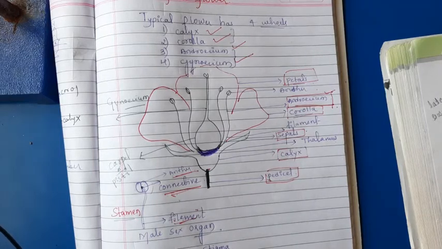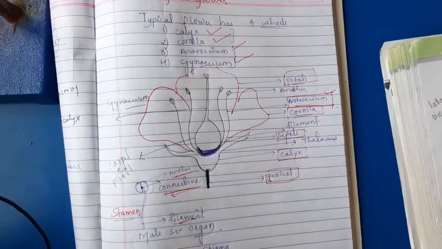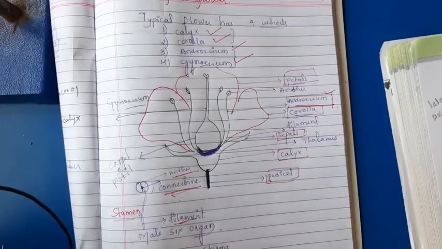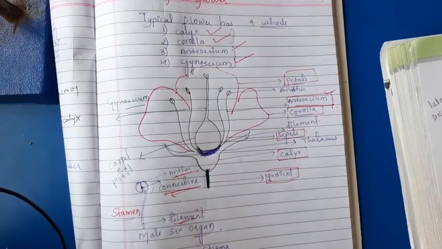The last whorl is the gynoecium, which consists of carpels or pistils. The carpel structure is stigma, style and ovary. This ovary and the whole gynoecium structure arise from the thalamus itself.